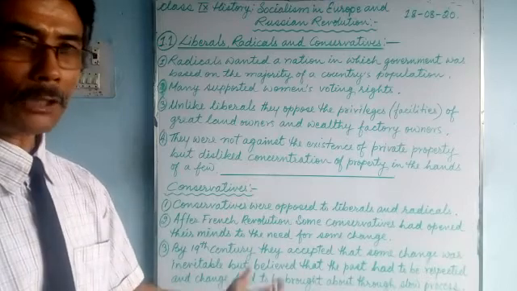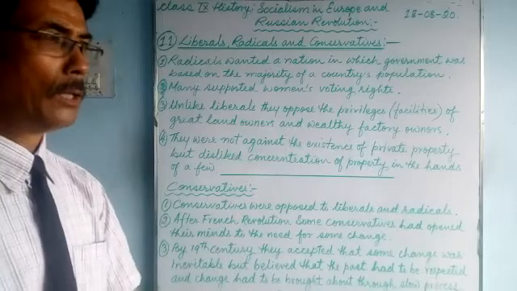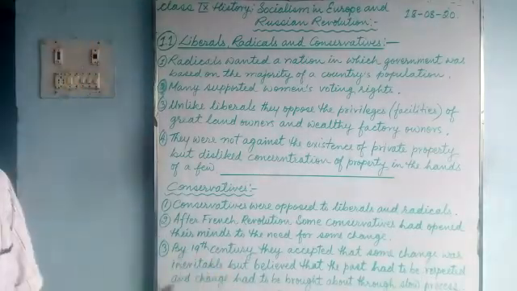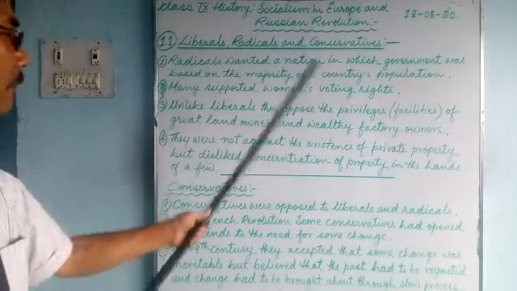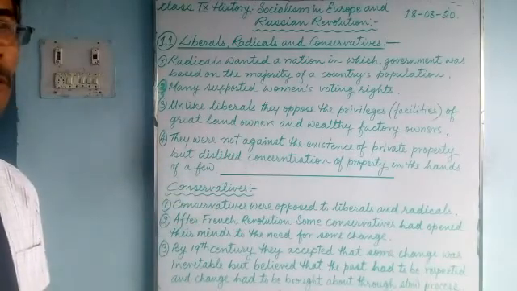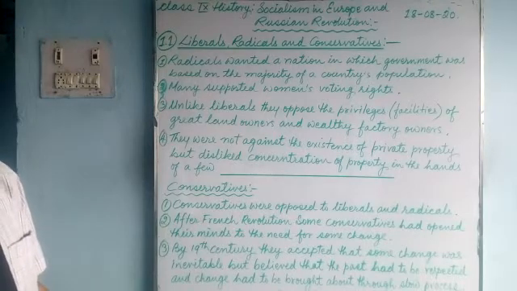Socialism. From the Russian Revolution we have learned socialism. What is socialism? In our next class, after liberals, radicals and conservatives, we'll talk and learn further.